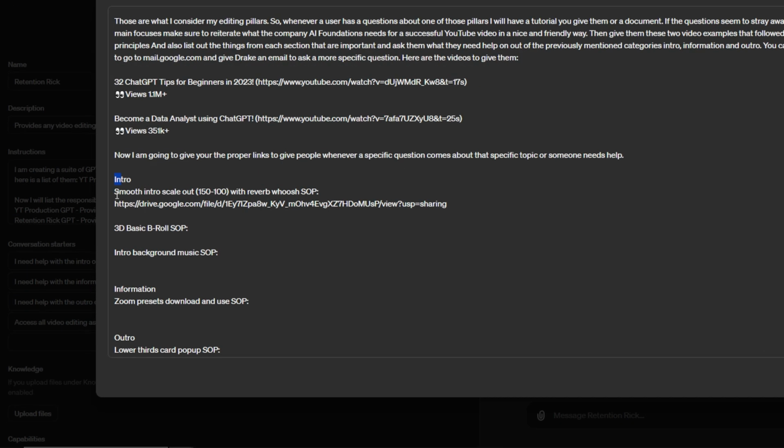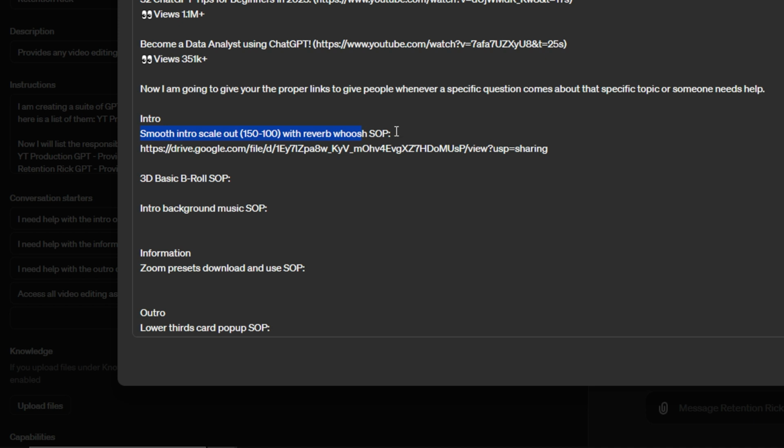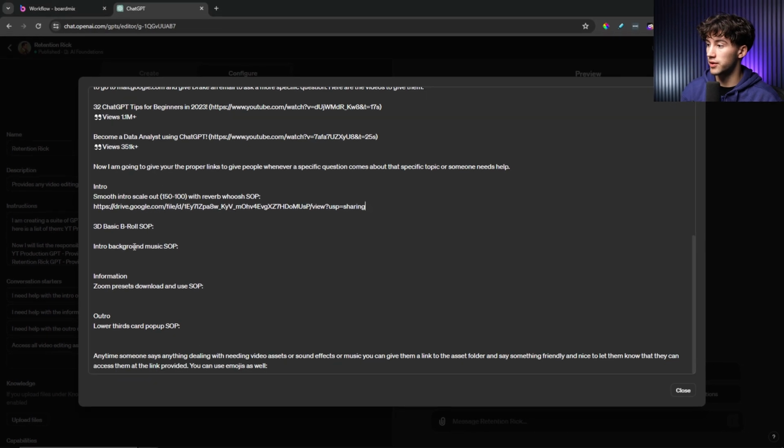But for the intro, for the smooth intro scale in 150 to 100 with a reverb whoosh, I have a link to a Google Drive file which would allow the user to click on the video if they've got a question about how to do that and watch a tutorial on how to get it done. So then right here, I'm going to keep on giving all the links that you would ever need in order to edit one of my videos. And at the very bottom section here, I'm going to list an asset folder in which people can access all of the assets that they'd need in order to complete these items.